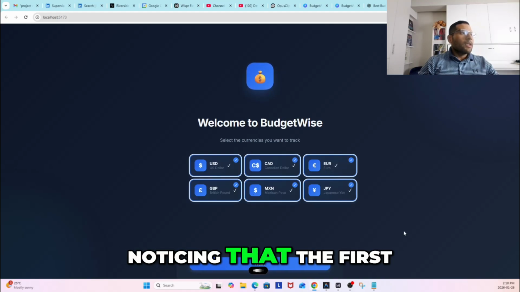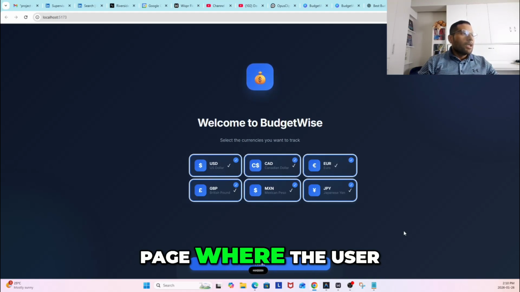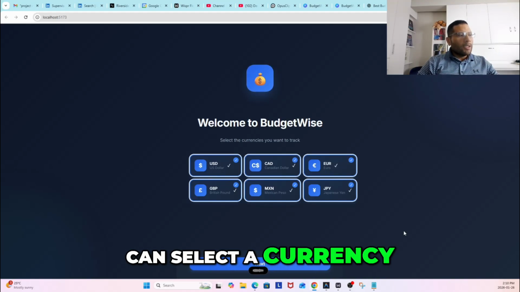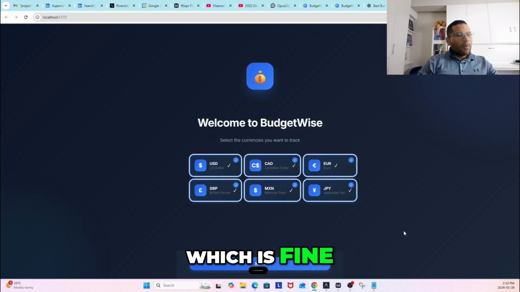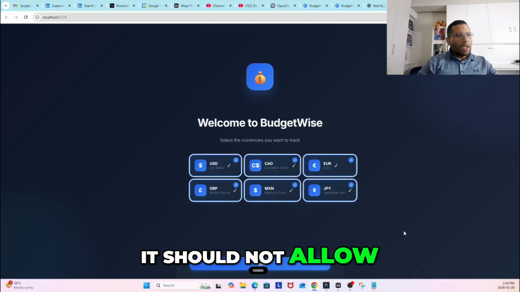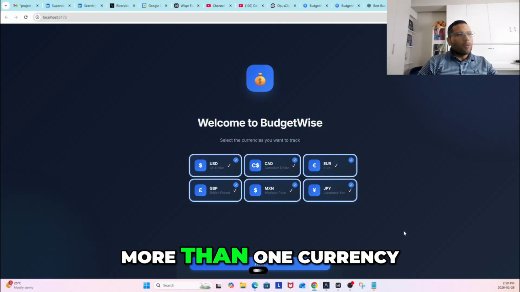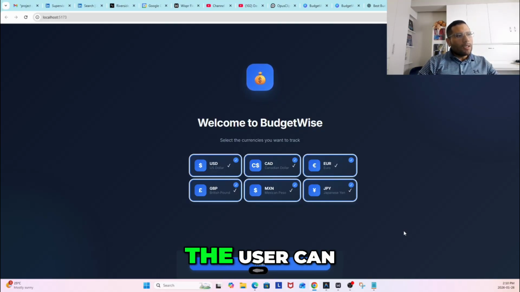Okay, so I'm currently using an app, and I'm noticing that on the first page where the user can select the currency, there are multiple selections, which is fine, but intuitively it should not allow the user to select more than one currency.